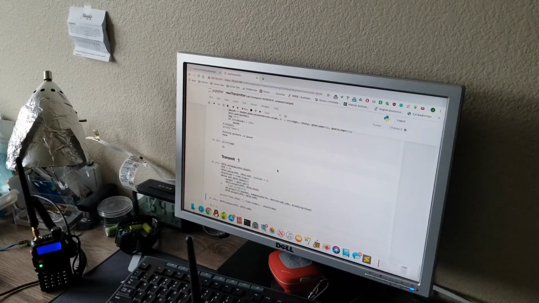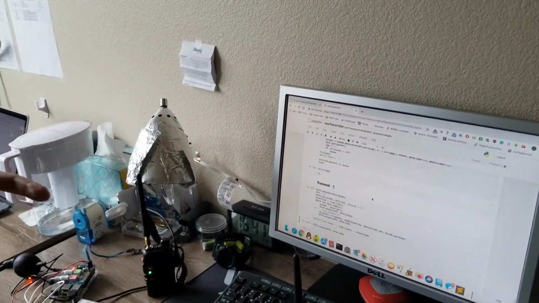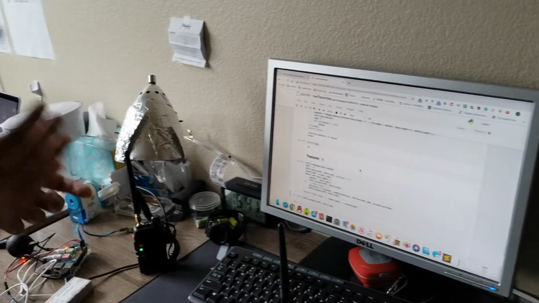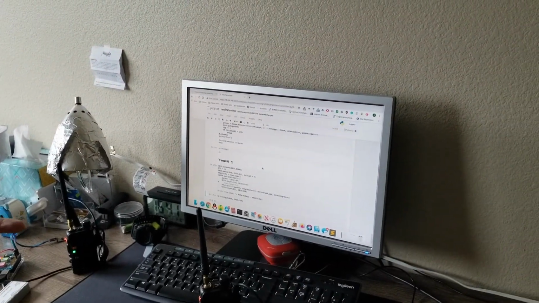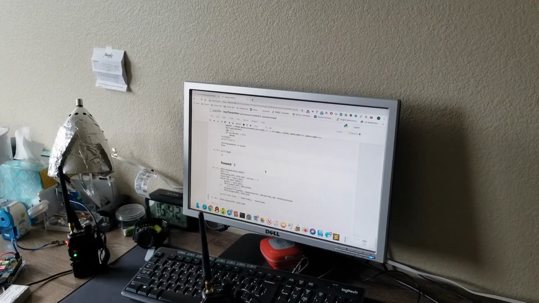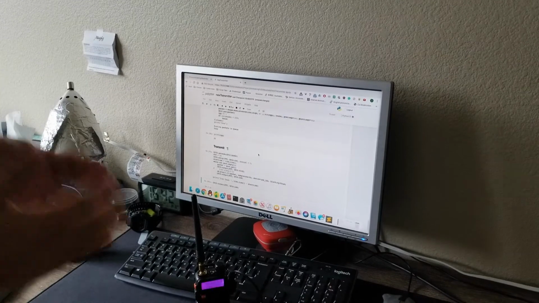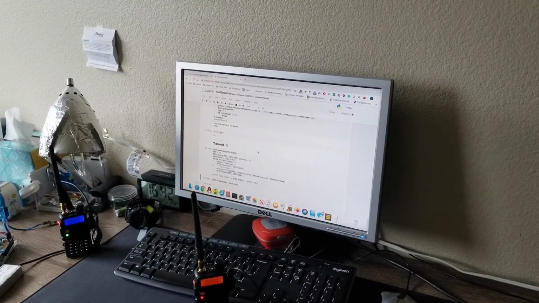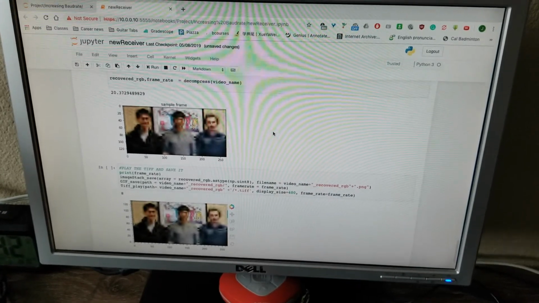To determine the file size, we note that for each packet there are 256 bytes, and for 75 seconds we can transmit 34 packets, which in turn gives us 8,800 bytes in total. So I wrote a binary search to search for the best quantization factor and filter factor that can limit the file size to 8,800 bytes, and we transmit the file. And these are the videos that we received.